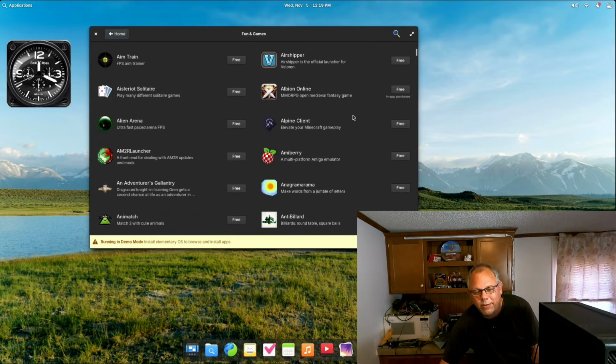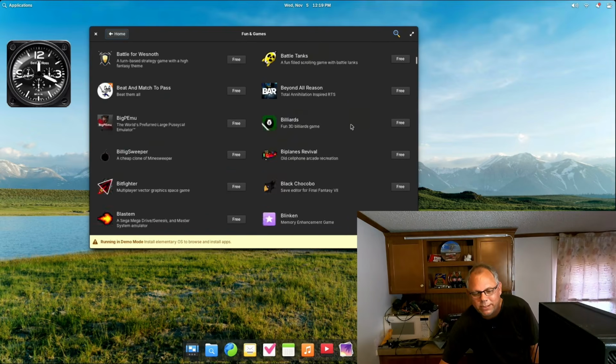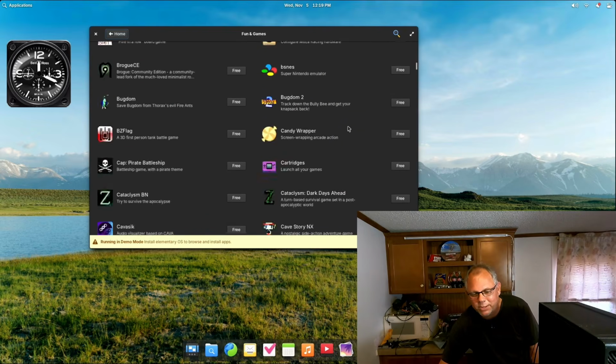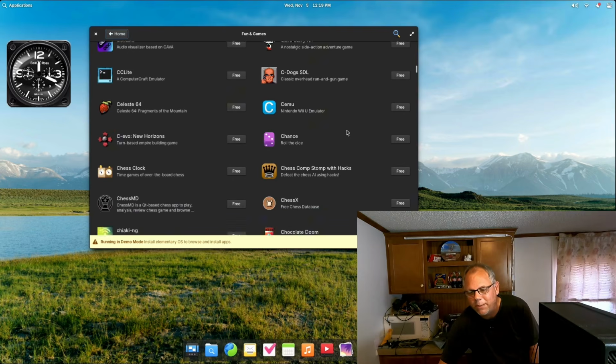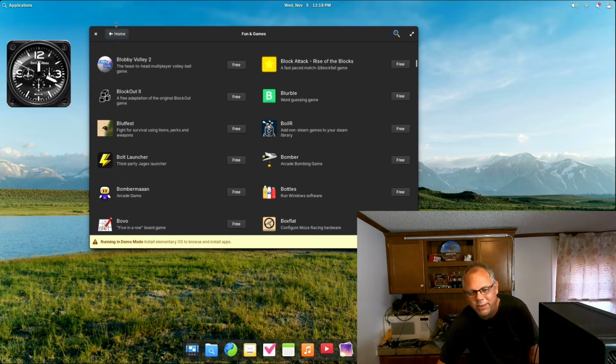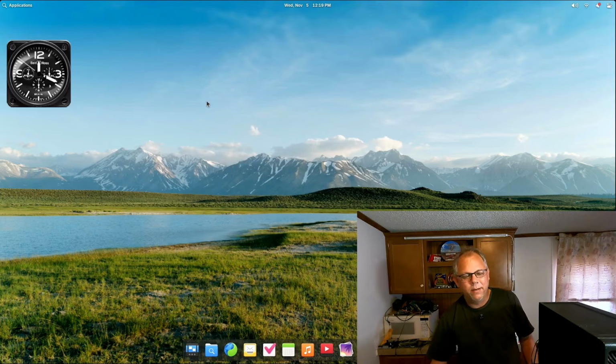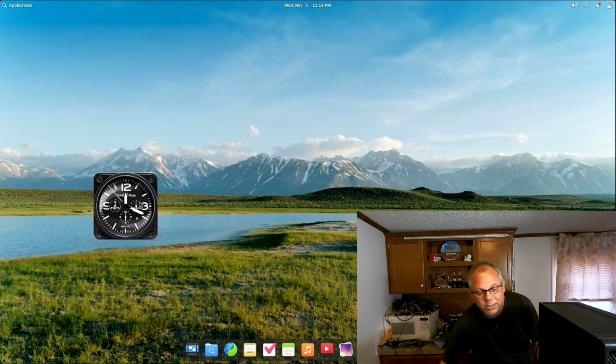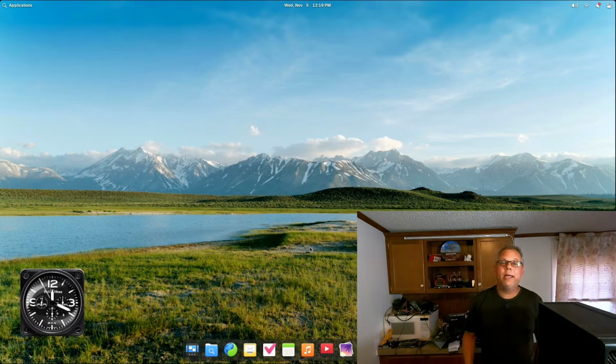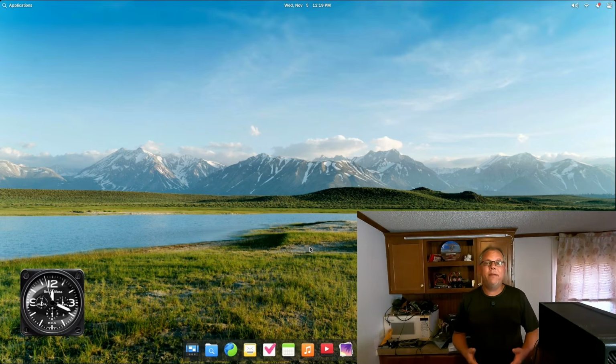You can add all the little marble games. I played around with these before, and I had a lot of fun messing with it. I even found some MMORPGs and some other things that were fun to mess with on here. But that's for you to do. I'm only here to show you the basic rundown of elementary OS today and to tell you that I believe it is a viable option for a lot of you switching over from Microsoft Windows 10.